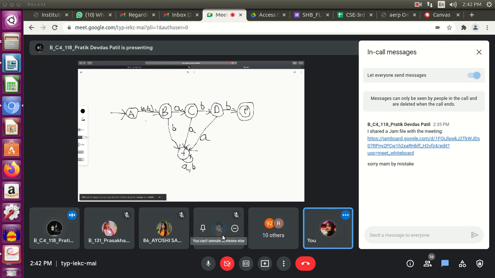So the step by step process that I had shown you just now in the PPT. What we need to follow over here is, first you need to calculate the epsilon closure of the initial state. So here the initial state is 0. At first you need to find the epsilon closure of 0, and if you calculate that, the epsilon closure of 0 would give you 0, 1, 2, 4, 7, right? And then again you need to calculate the A transition for this state, B transition for this state.